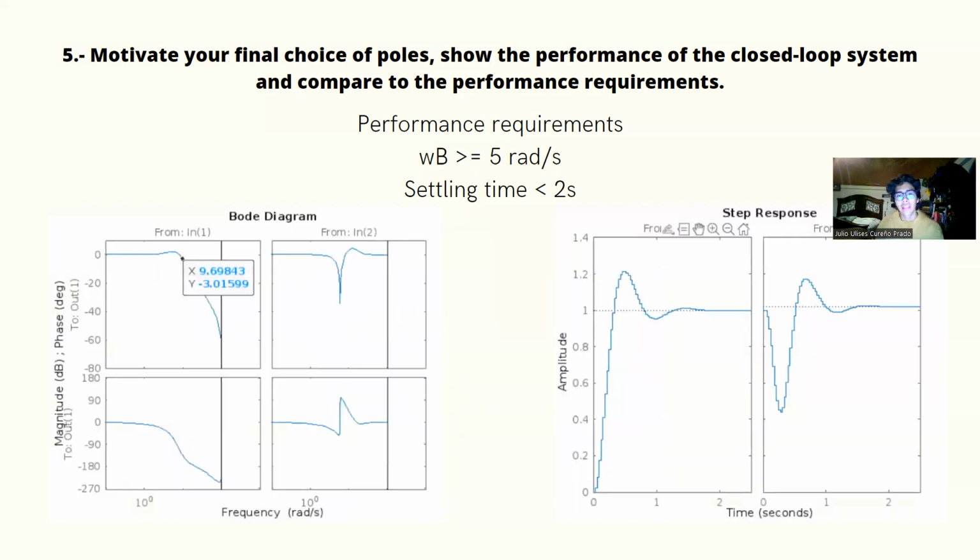As we can see in these graphs, in the Bode diagram, at almost -3 dB, it's more than 5 radians per second. That is the performance requirement. And for the settling time, it's less than 2 seconds, it's almost 1.6. So the performance requirements are fulfilled.